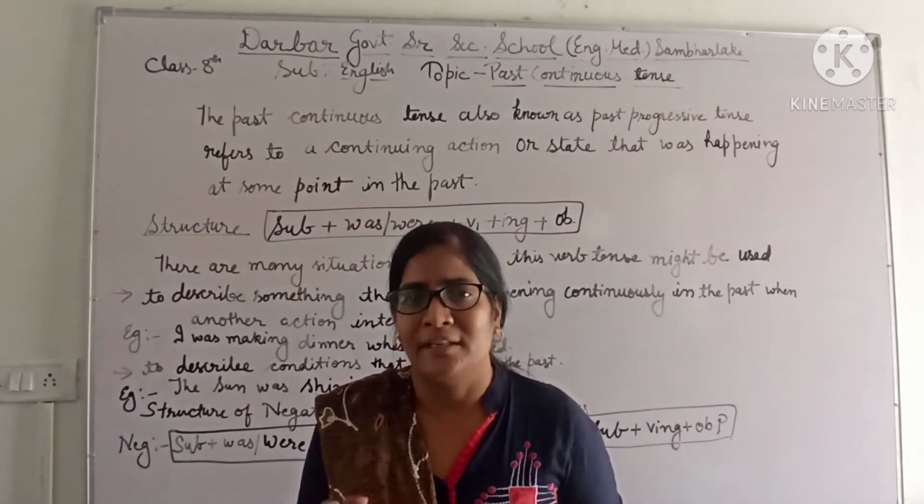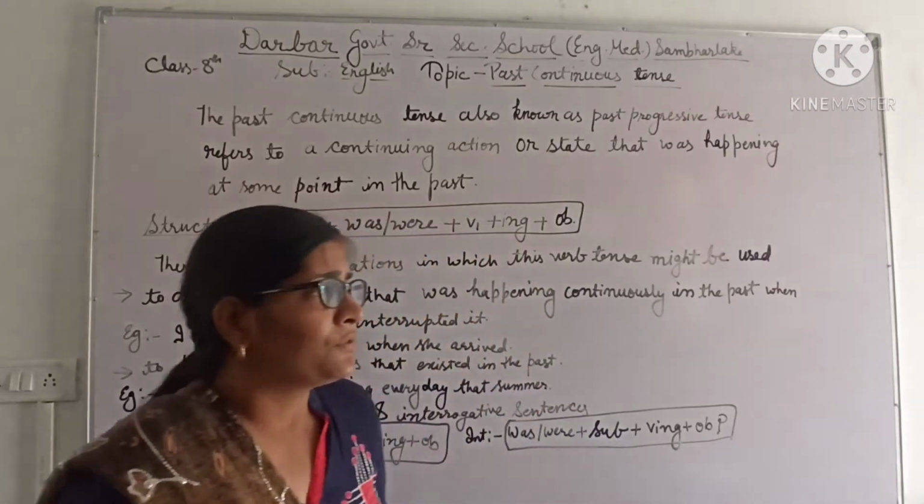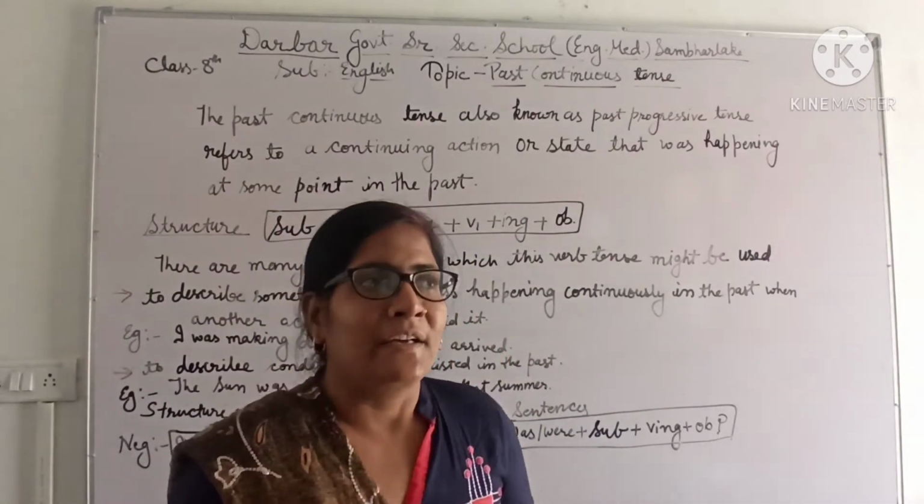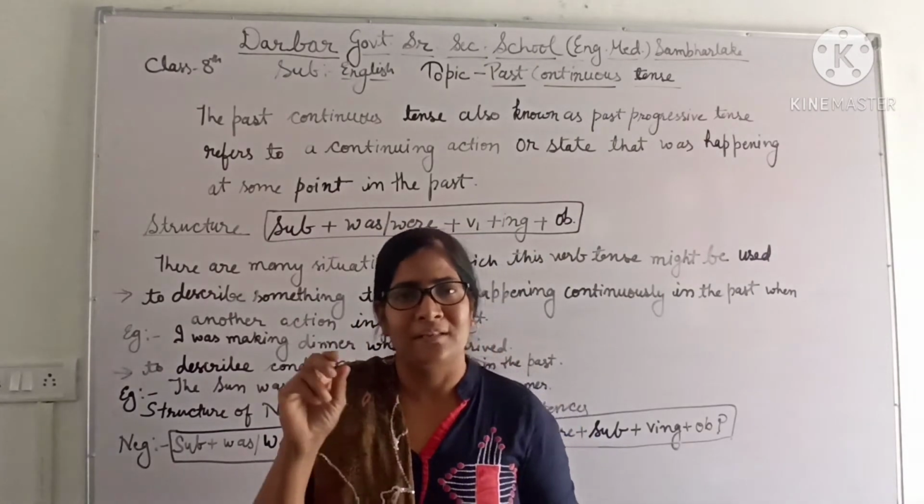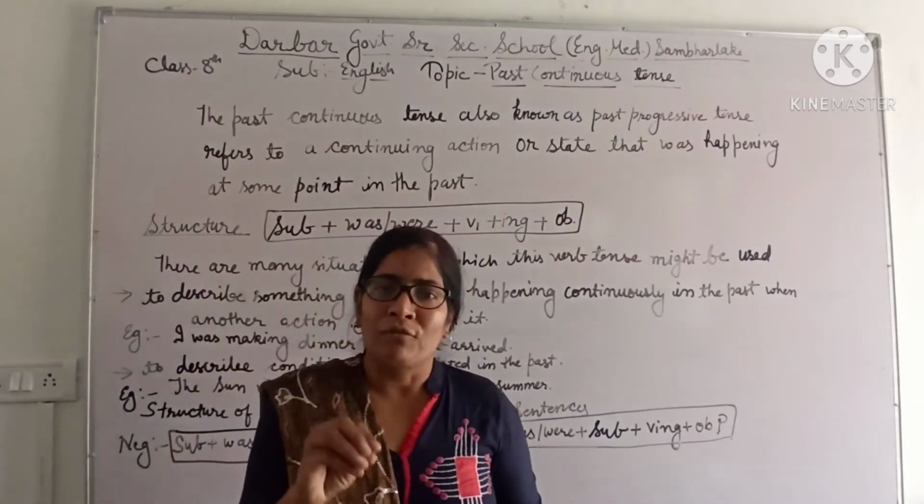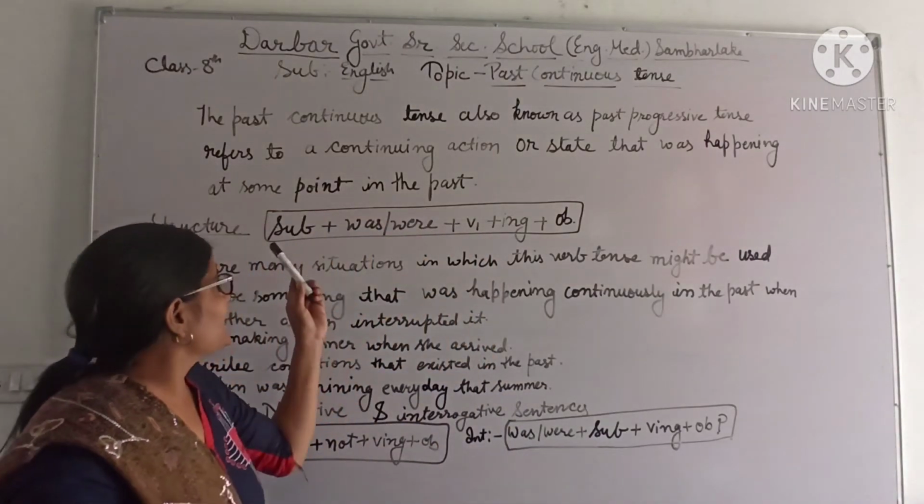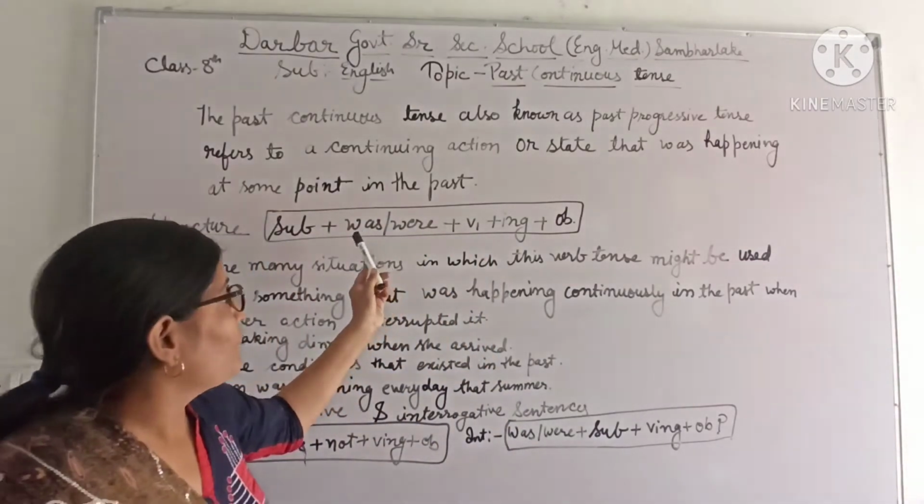Students, now we will learn how to make past continuous tense. What's the structure of a sentence of past continuous tense? First of all we have to write the subject, and after that we will write was or were. Was and were are called the to be forms of past tense.